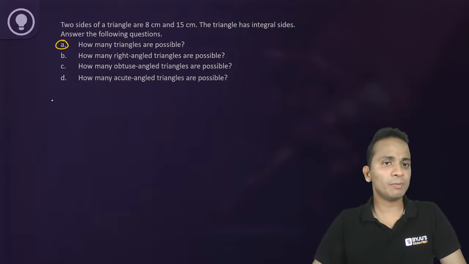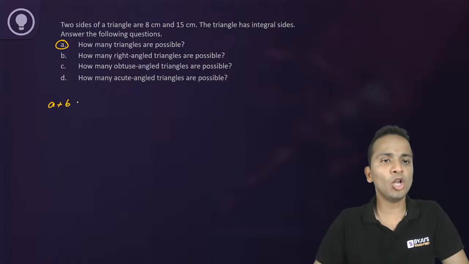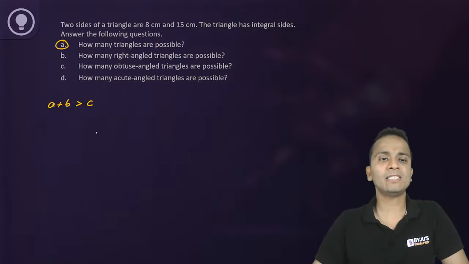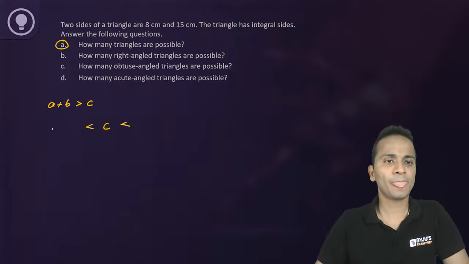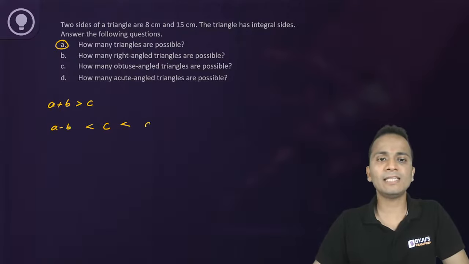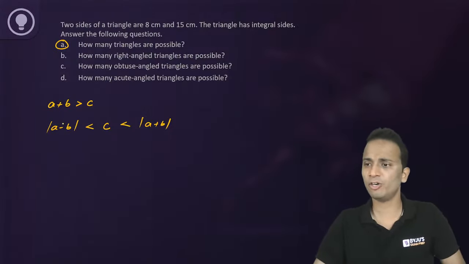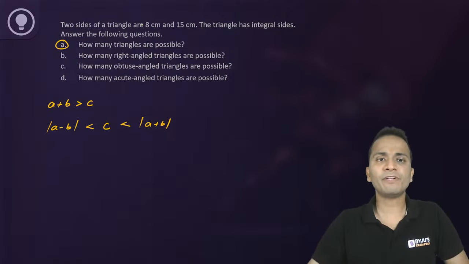Now we can use the property that the sum of the lengths of any two sides will always be greater than the third side. So A plus B will always be greater than C. Okay, you can use this property. Or you can say that the third side, let's say C, will always lie between the difference and the sum of the two sides. I'm writing the modulus just to make sure that it will be a positive sign. Now, what is the difference of these two sides?